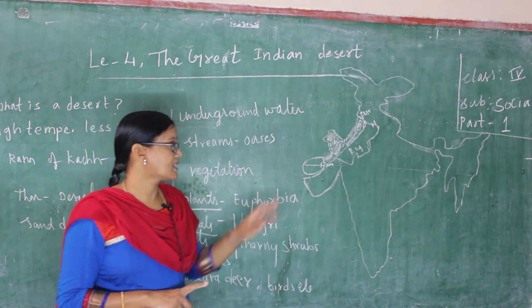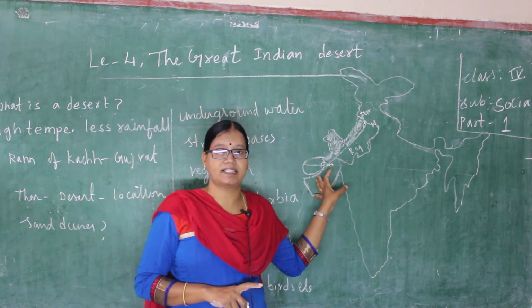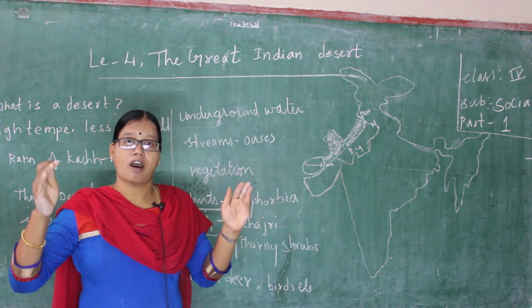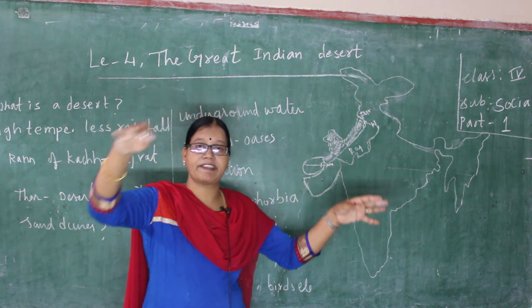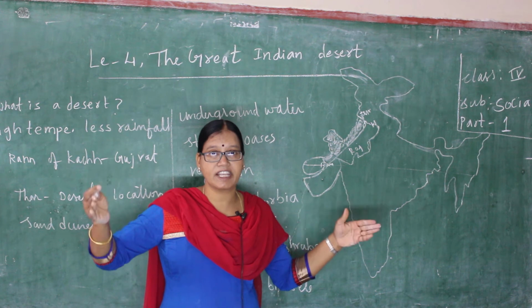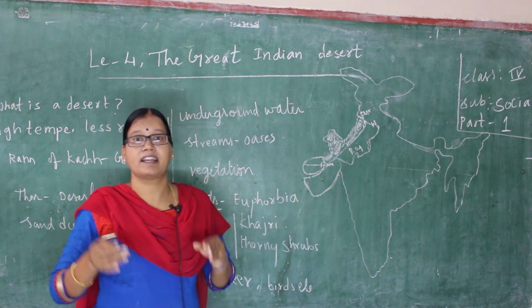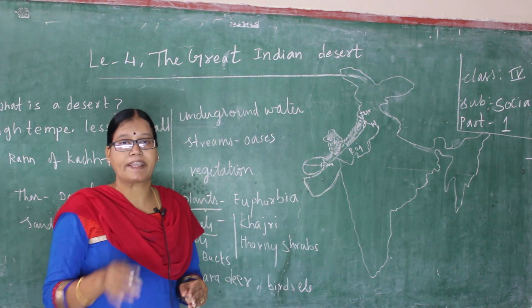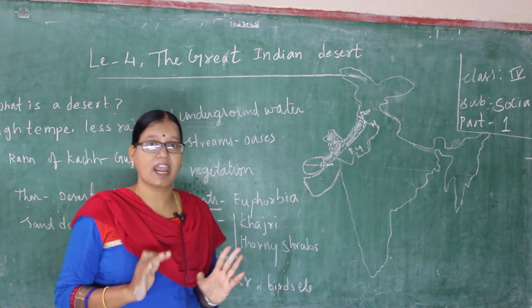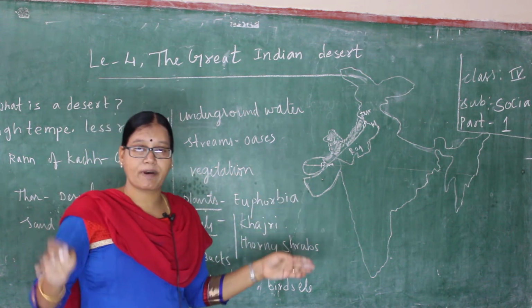Here it is completely sandy soil. In Rajasthan, large heaps of sand are gathered due to wind and no rainfall. Large heaps of sand, like mountains, like rocks, are gathered. That we call sand dunes. Sand dunes means a large heap of sand.